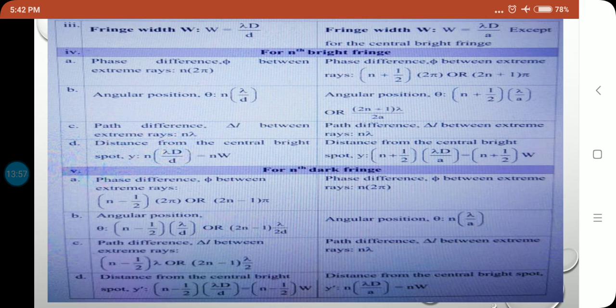Then the next quantity is fringe width W. In Young's experiment, W is equal to lambda D by d, and here, in single slit diffraction, fringe width W is equal to lambda D upon a, except for the central bright fringe. For the nth bright fringe and for the nth dark fringe, the phase difference phi between extreme rays is n into twice pi. Here the phase difference phi between extreme rays is n plus 1 half into twice pi, or n plus 1 into pi.